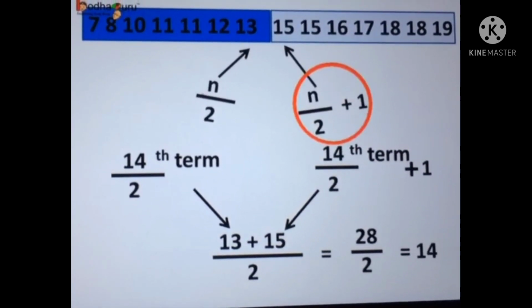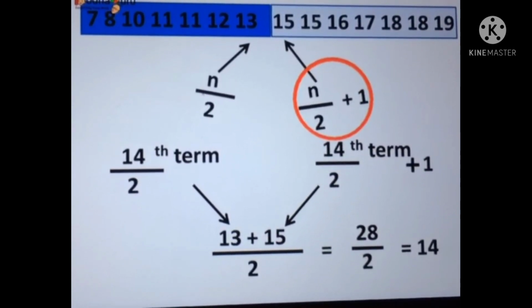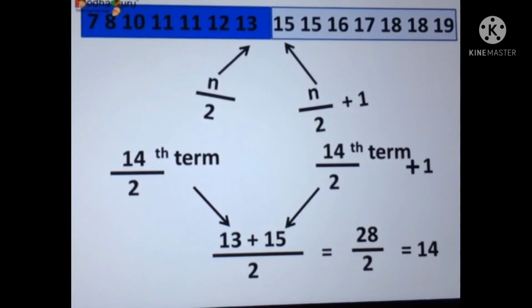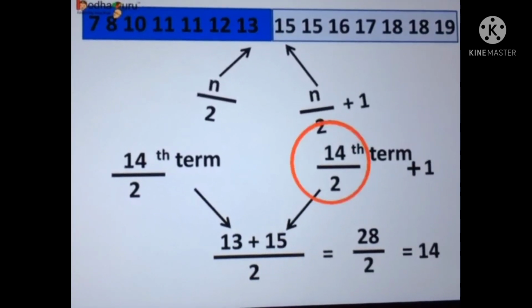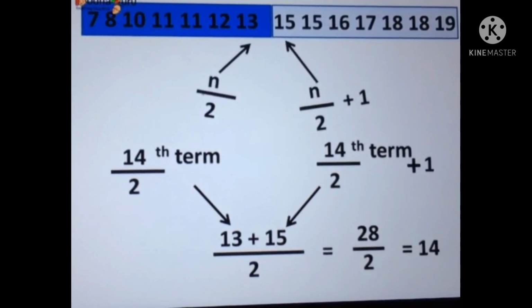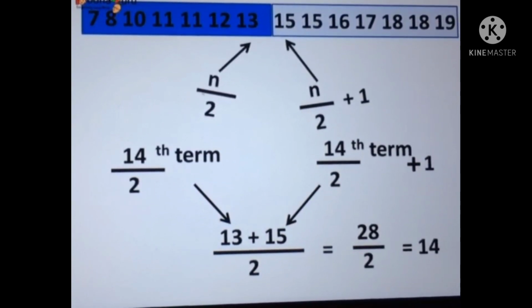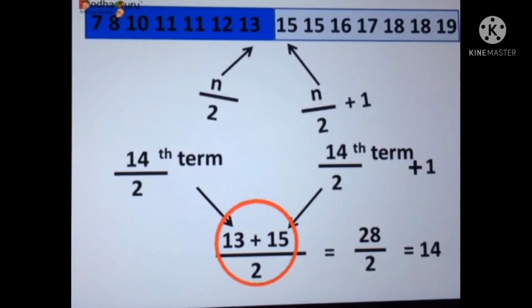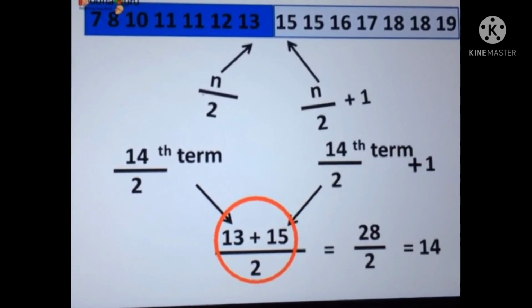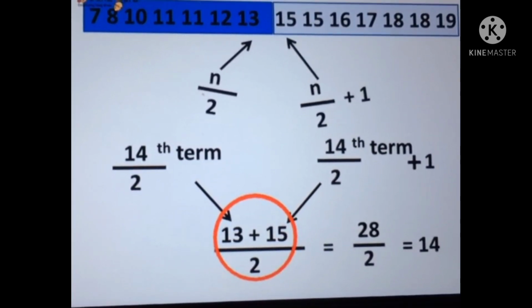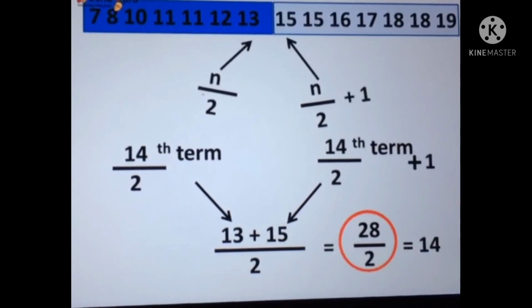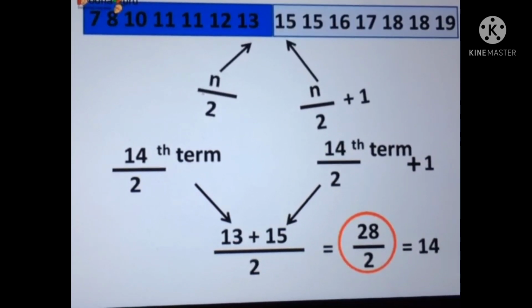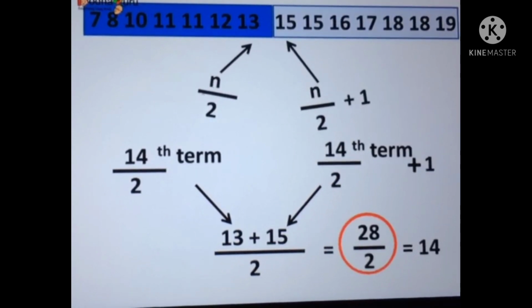And n by 2 plus 1 would be the next term, which is equal to 14 by 2, that is 7 plus 1, that is the 8th term. And its value is equal to 15. So 13 plus 15 and divide the sum by 2 to reach the median value. 13 plus 15 is equal to 28. Divide by 2, we get 14. So 14 is the median value here.